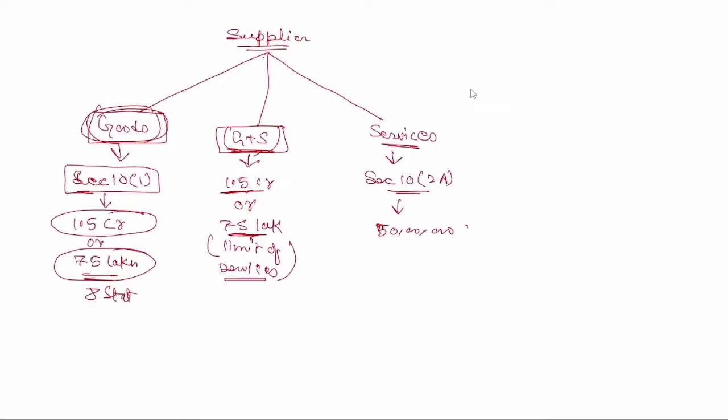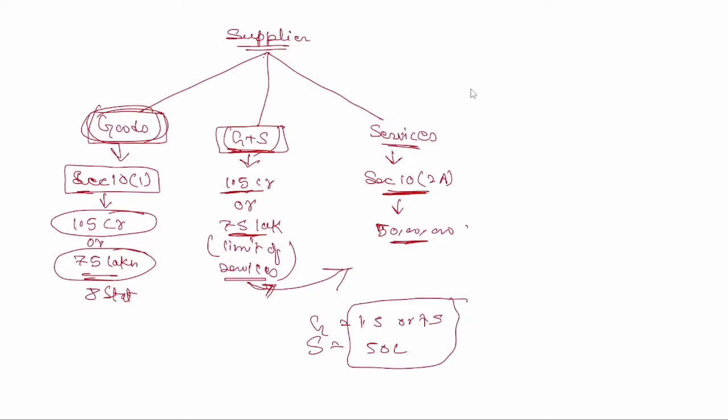If the limit is exceeded, then he will come to section 10(2)(a) only for services, 50 lakh. Now you can have a question: suppose someone is going from this to this and he also has goods, so which limit will we see, goods limit or services limit, 1.5 crore or 75 lakh or 50 lakh?